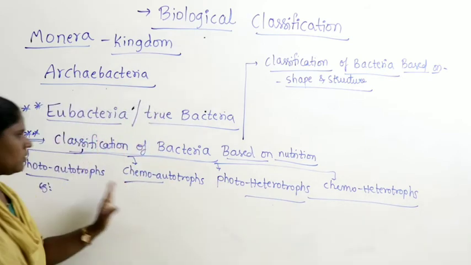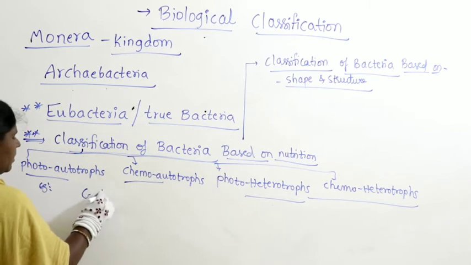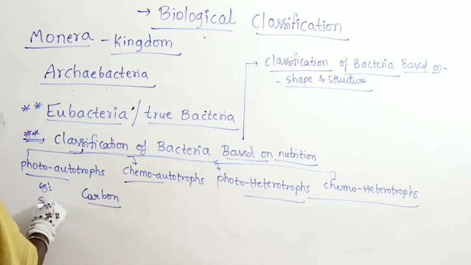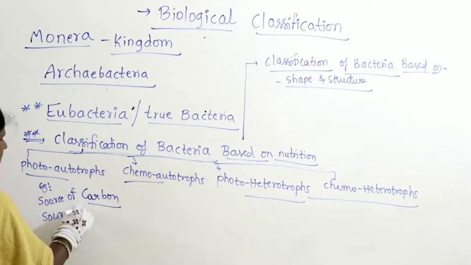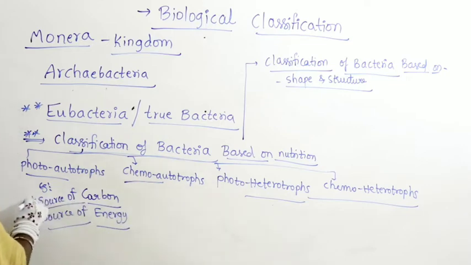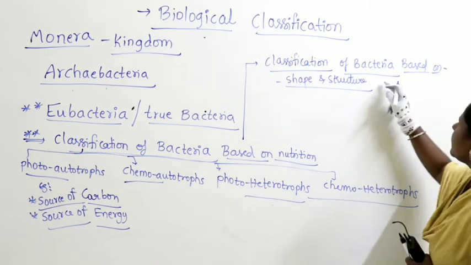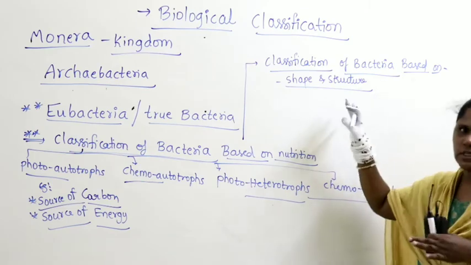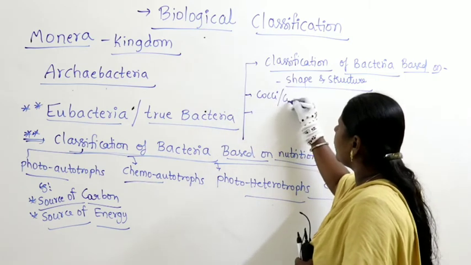Basically these 4 categories were based on the source of carbon and the source of energy. Now similarly, classification of bacteria based on structure: a spherical shaped one is called cocci or coccus.